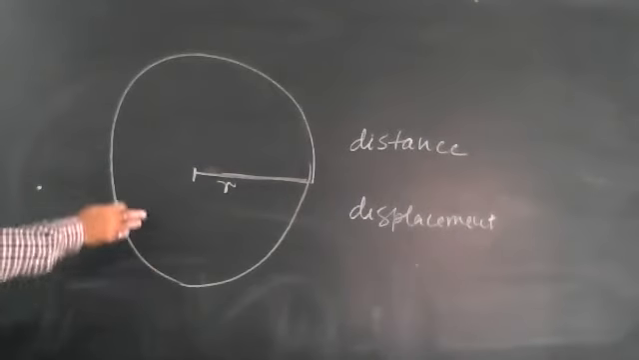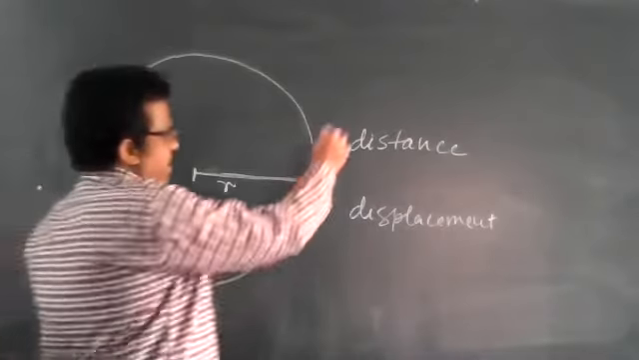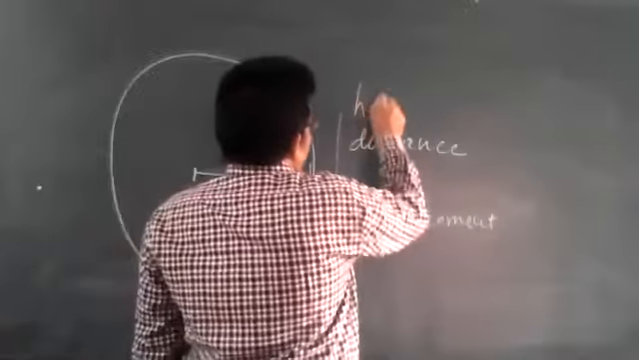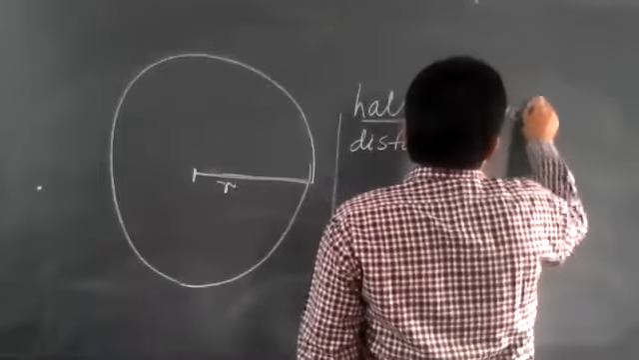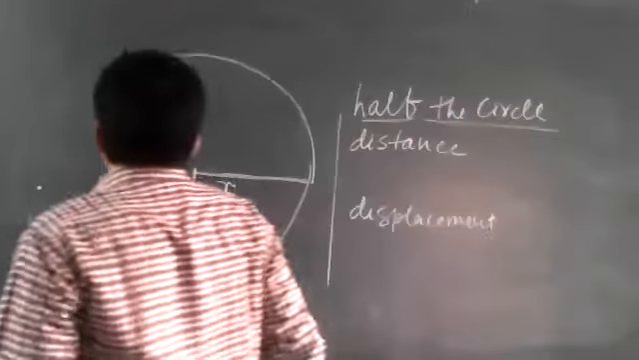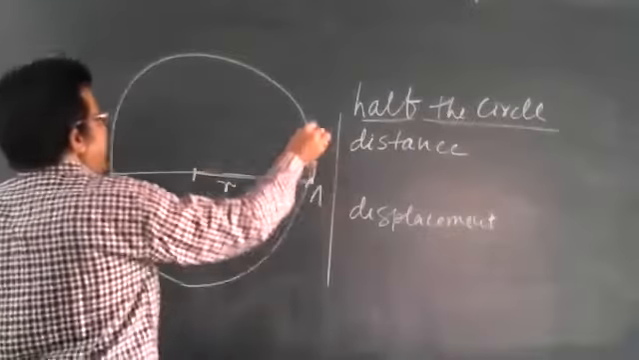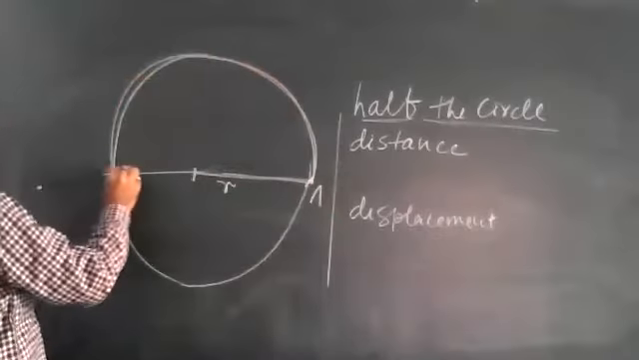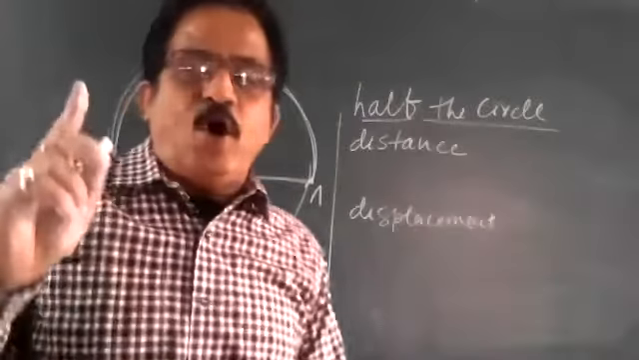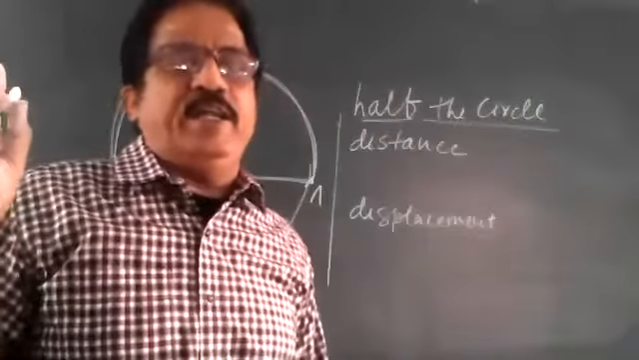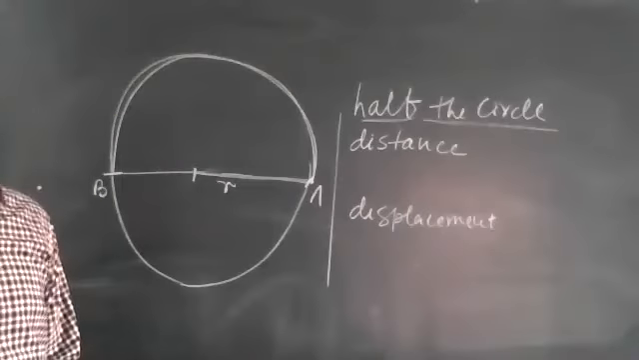What is that? When it completes half the circle. First case हम कर रहे हैं. When it completes half the circle, I mean to say that the body starts from point A and goes to point B only. My problem is, what is the distance and what is the displacement?